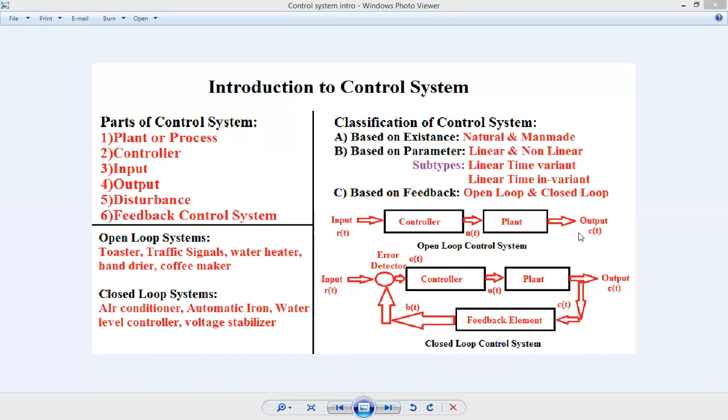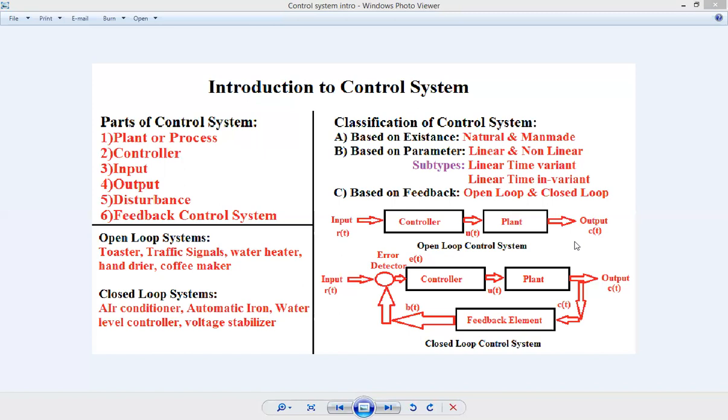Similarly, your toaster. Suppose you set 5 minute heating for the toaster, then if the toast gets burnt, still it heats continuously. Means what is the condition of your toast? It is not checked, and the heating takes place continuously. So this is the open loop control system. This open loop control system does not take feedback from the output, and it continuously generates the output.